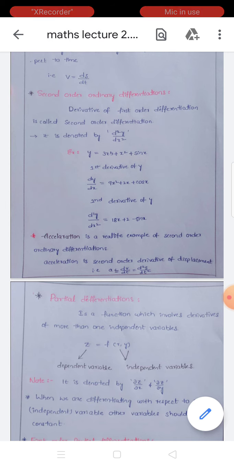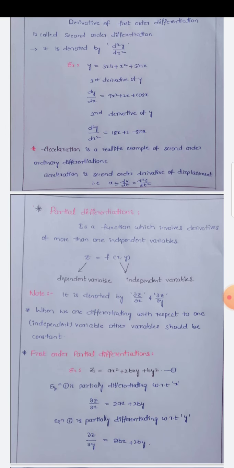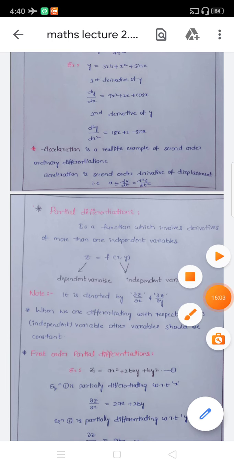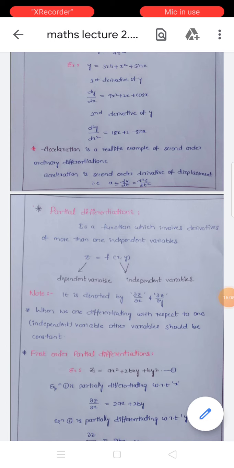Till now we discussed functions with respect to one independent variable. So what do we call it when we have more than one independent variable? Partial differentiation is a function which involves the derivative of more than one independent variable. So the first thing that should come to our mind when we discuss more than one independent variable is partial differentiation.